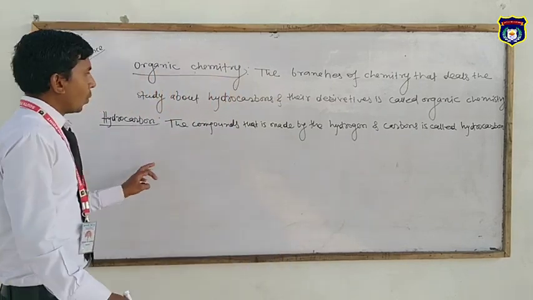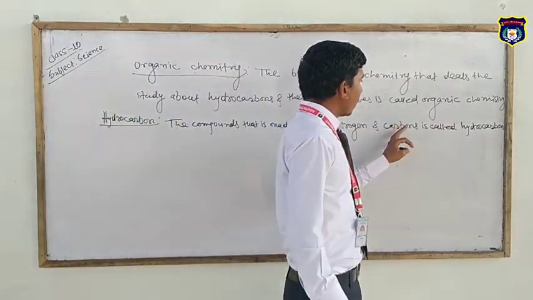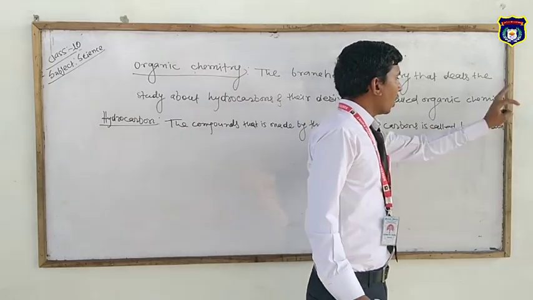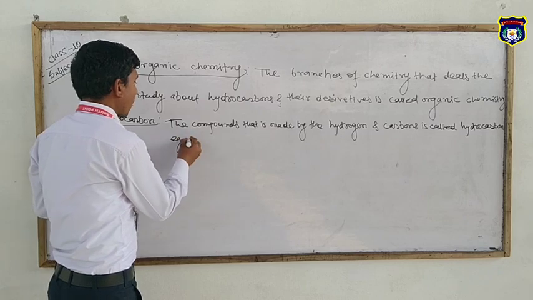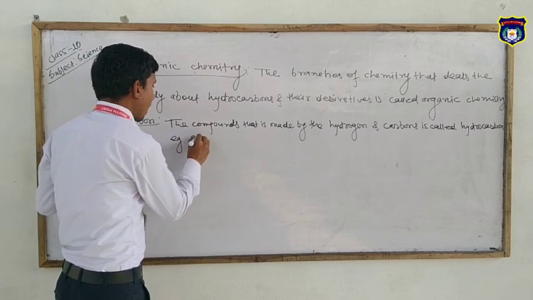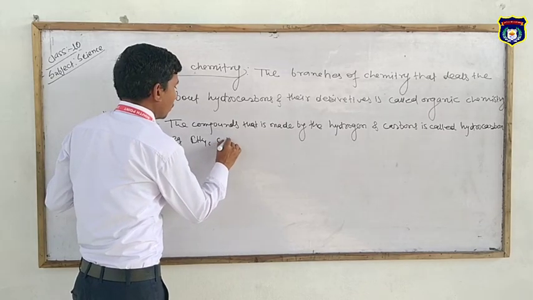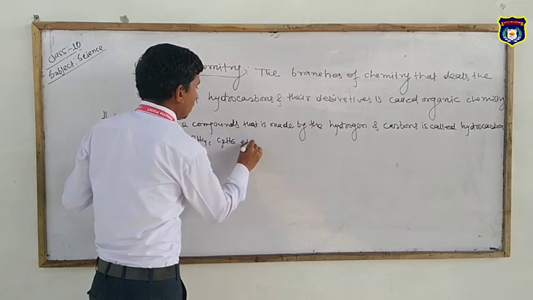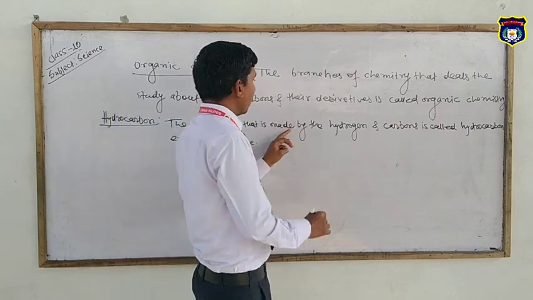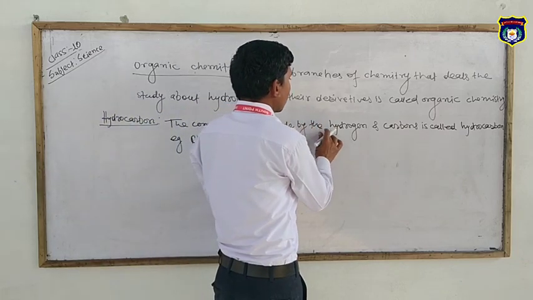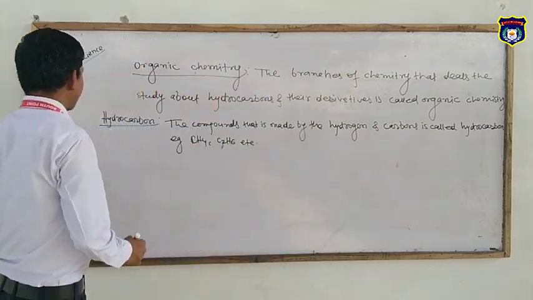Students, the compounds that are made of hydrogen and carbon are called hydrocarbons. For example, CH4, C2H6, etc. The compounds made of hydrogen and carbon are called hydrocarbons.